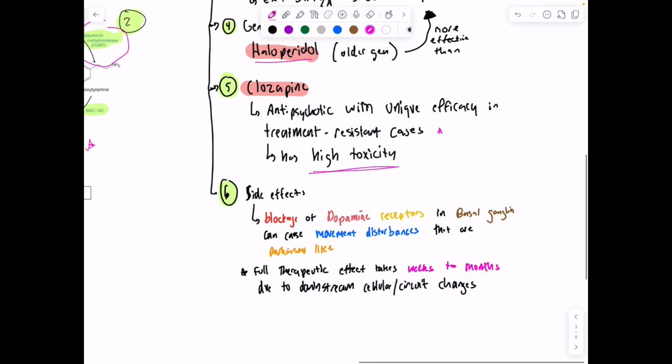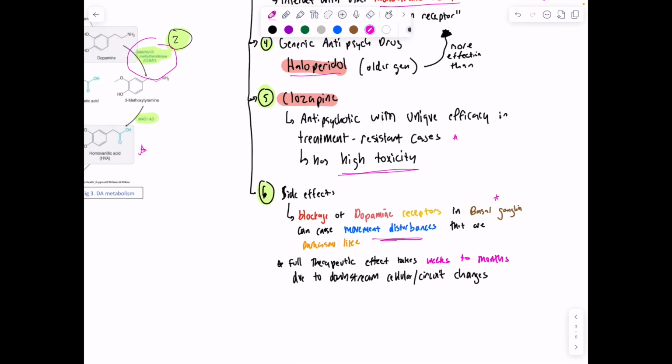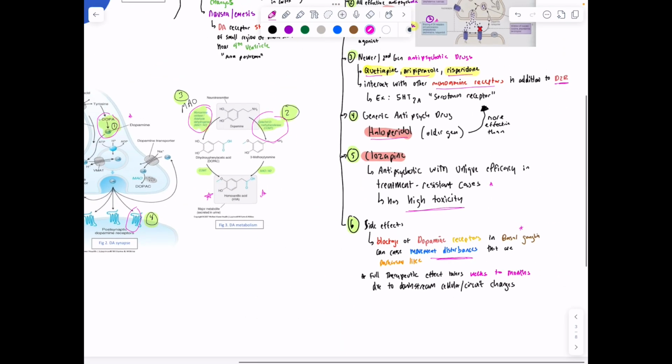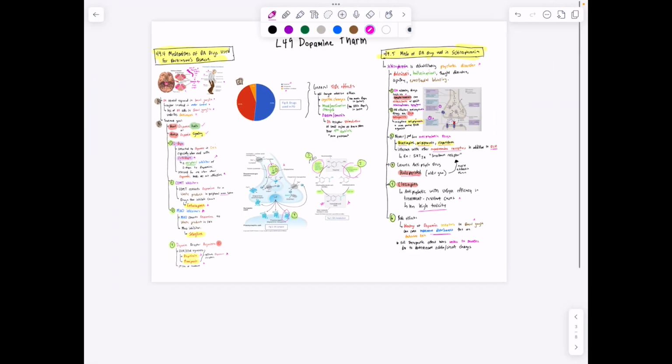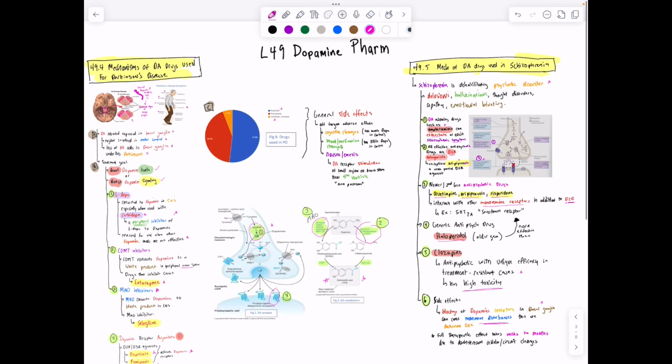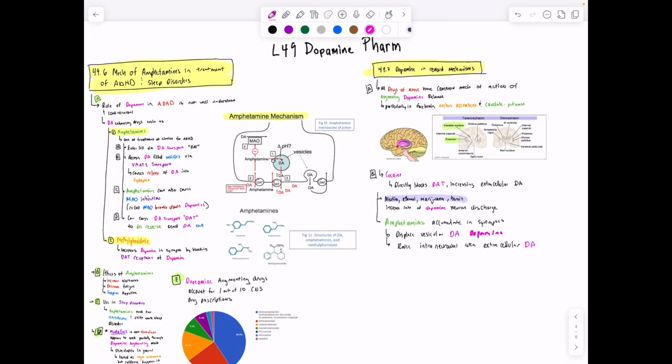And then side effects of blocking dopamine receptors in the basal ganglia can cause movement disorders that are Parkinson's-like. So basically, treatment of schizophrenia is the exact opposite of the treatment of Parkinson's. You want to have less effective dopamine in schizophrenia, more effective dopamine in Parkinson's. All right, so then we said amphetamines are dopamine-releasing drugs. And so we don't use amphetamines in schizophrenia, but we could use them elsewhere.